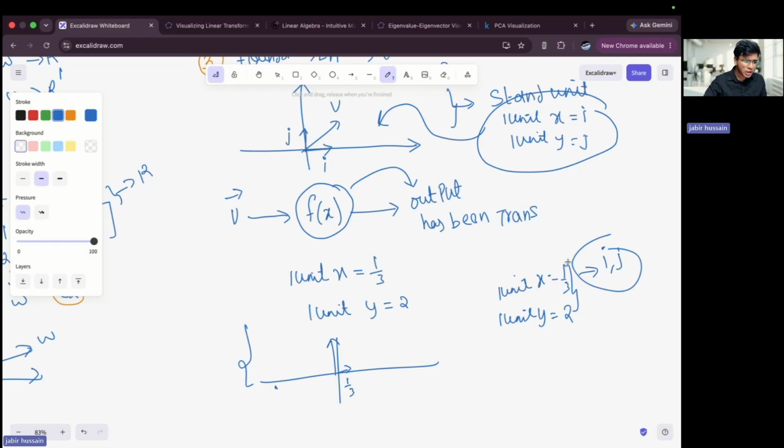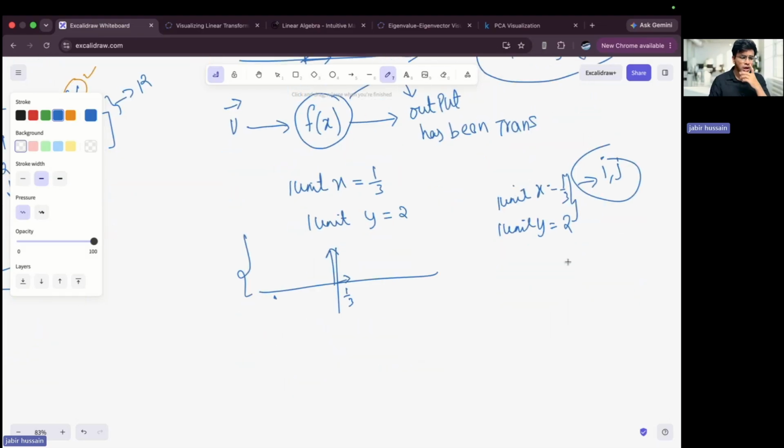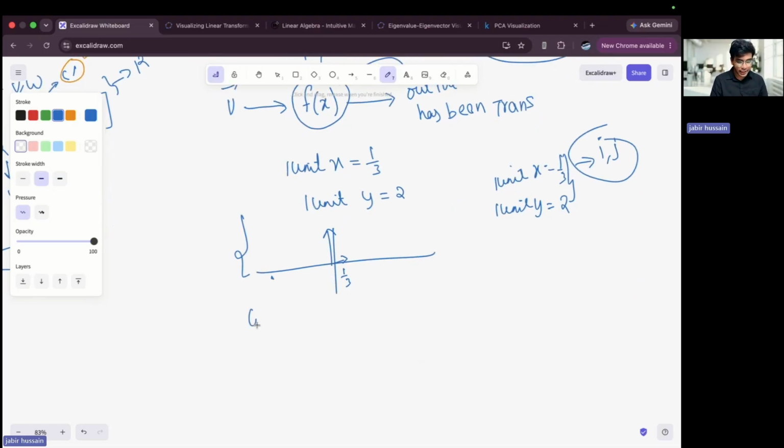Okay, let me show you a visual representation, and before I go into the visual representation, there are some constraints which you have to follow. We are studying linear algebra, and in linear algebra we talk everything about linearity.